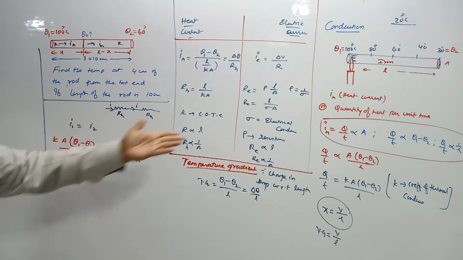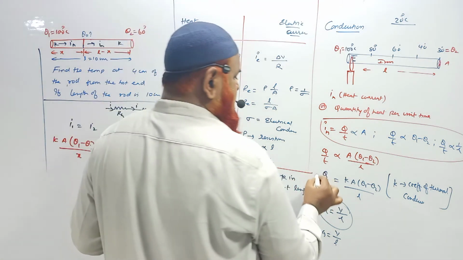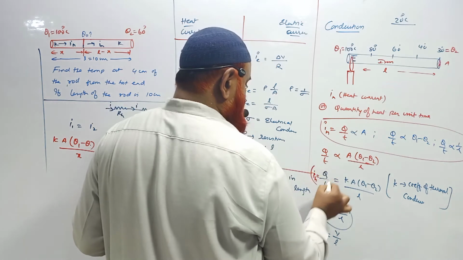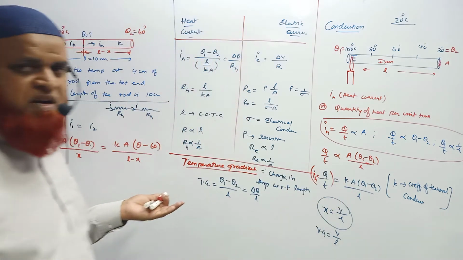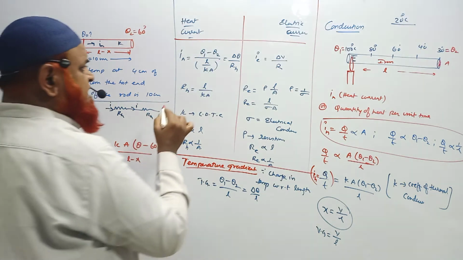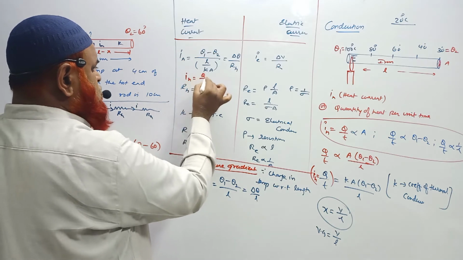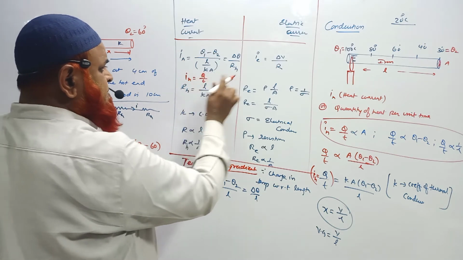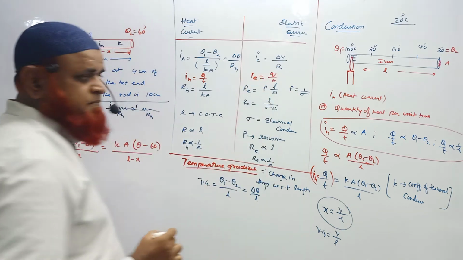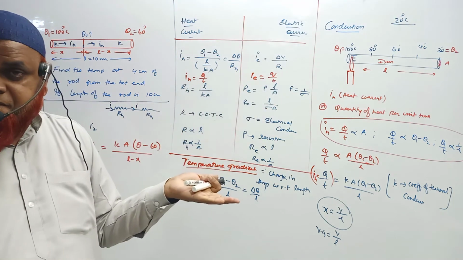Because the heat current formula is I_H. This is not only Q by T, this is also representing heat current, no? Q by T is nothing but heat current. Why is it heat current? One more similarity I can tell you here. Just like I_H is equal to Q by T, quantity of heat by time, electrical current can also be given by charge by time. There it is the rate of flow of charge, here the rate of flow of heat.